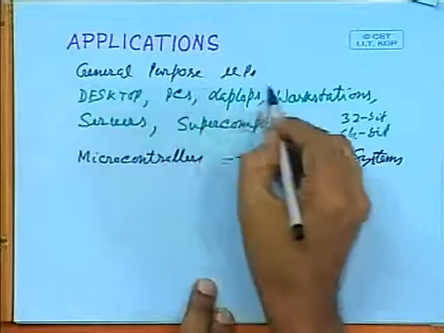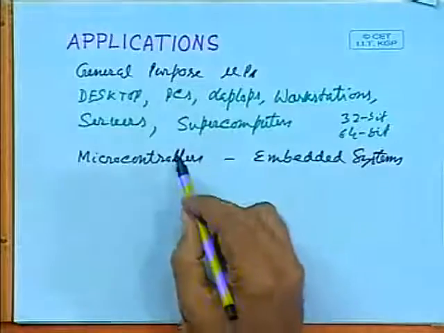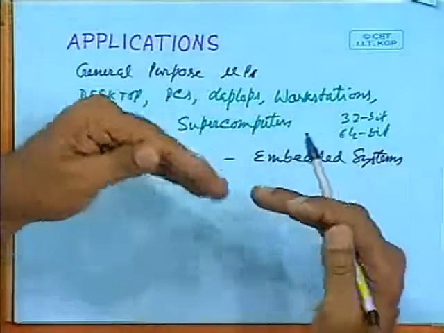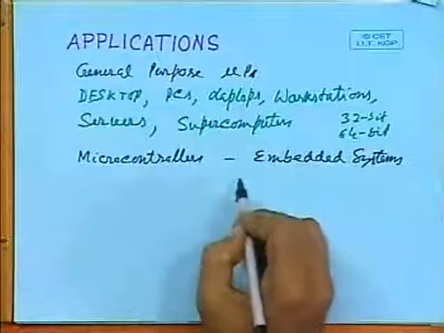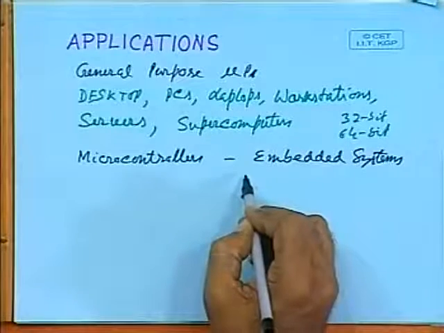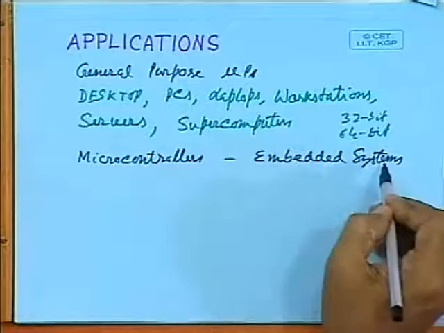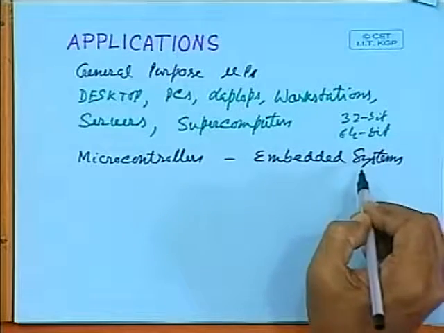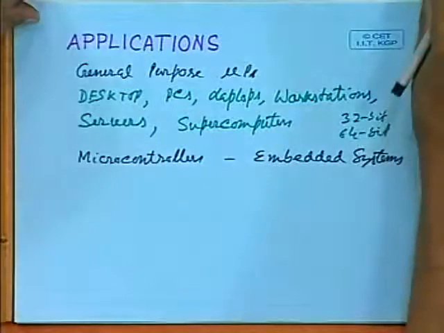An embedded system is nothing but a combination of hardware and software designed for some specific applications. As you have seen, general purpose computers can be used for numerous general purpose applications. On the other hand, microcontrollers are used for implementing embedded systems, which are essentially used for some specific applications.